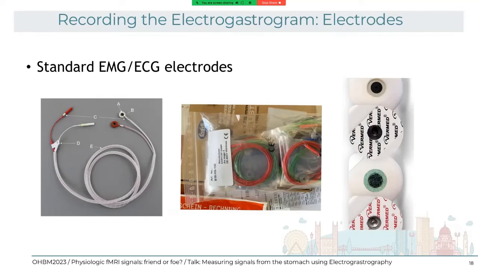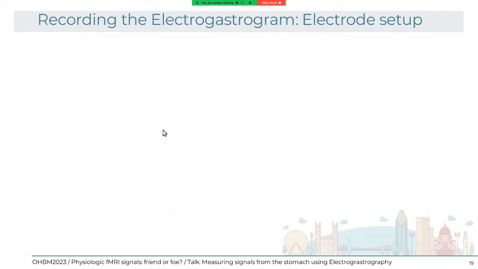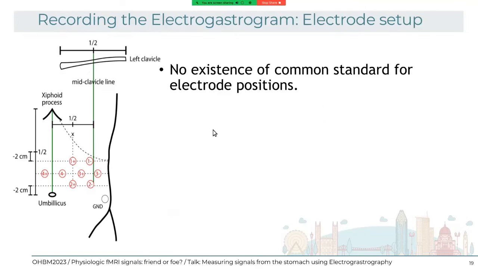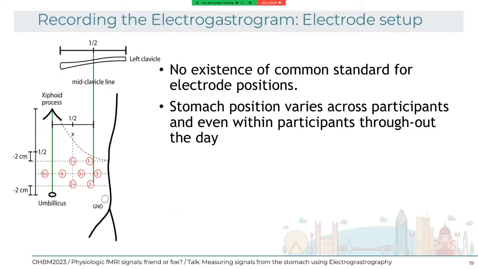Now, regarding the setup, there is no common standard for the field of gastroenterology and also for cognitive neuroscience. And one of the problems is that the position of the stomach varies across participants and even within participants throughout the day. So one possibility is to get a portable ultrasound, check where the stomach is, and then put the electrodes there. But not everybody can do this.